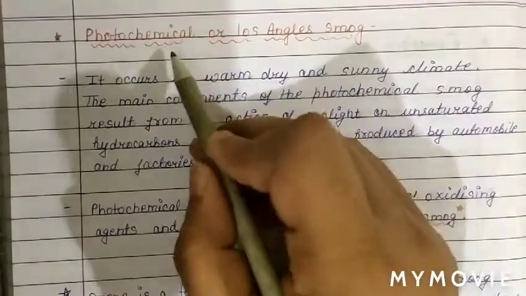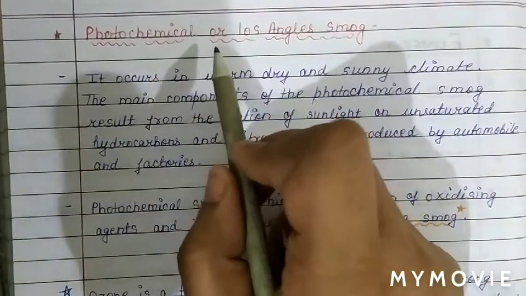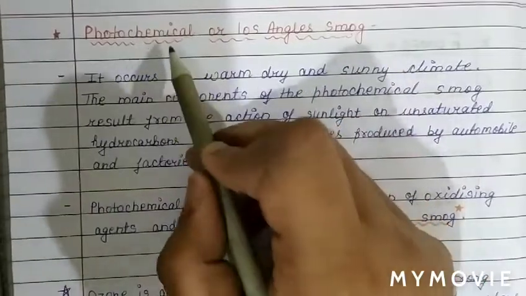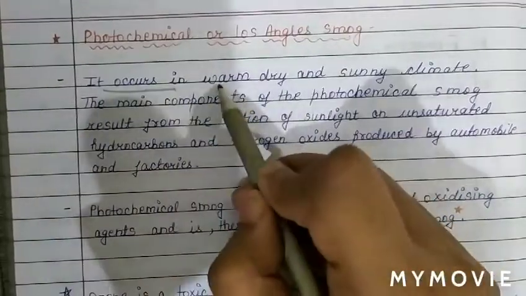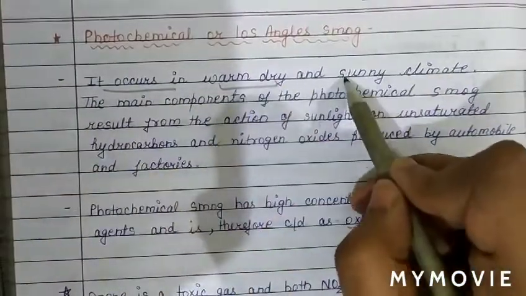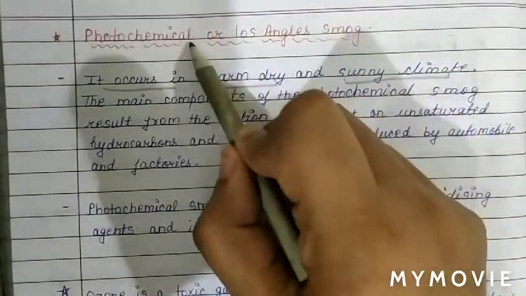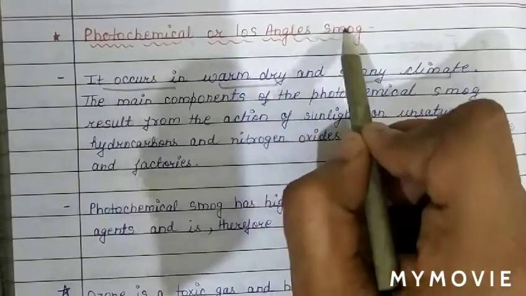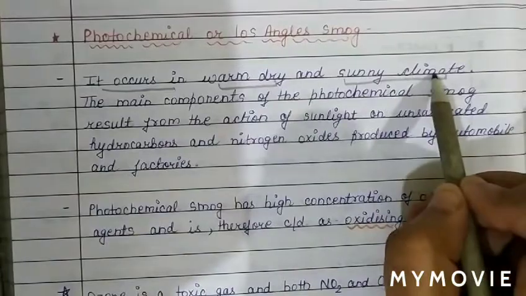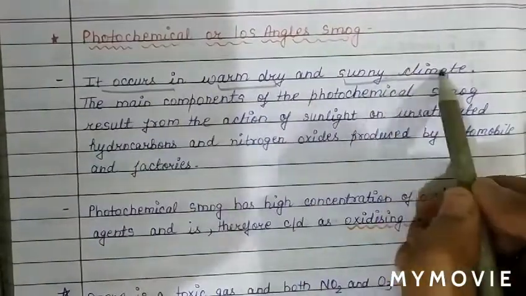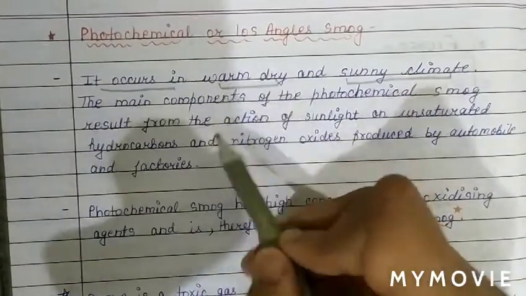As we have seen, the condition for the formation of classical smoke was cold humid climate, but photochemical or Los Angeles smoke occurs in warm, dry and sunny climate, while classical smoke forms in cold humid climate.